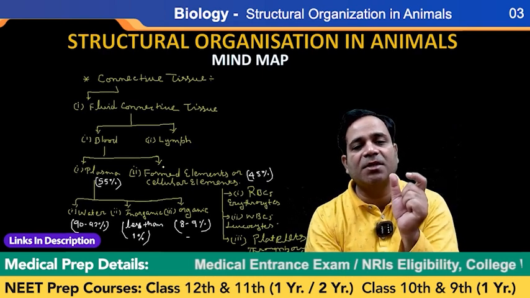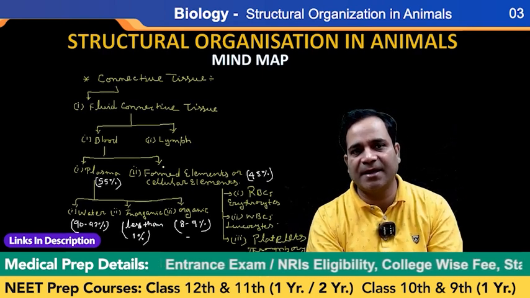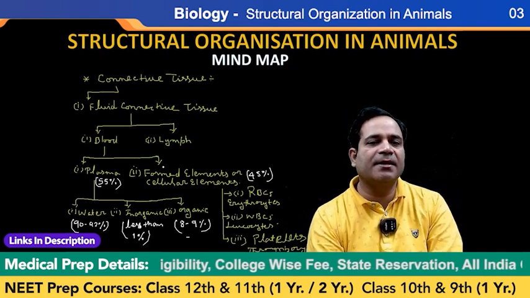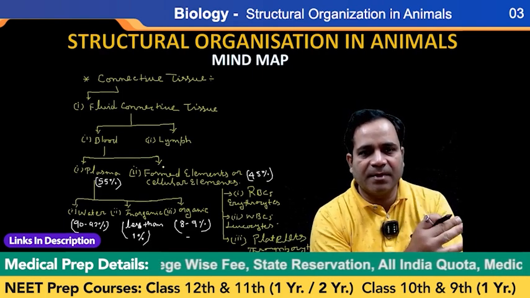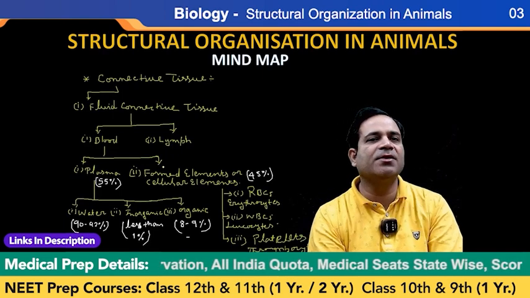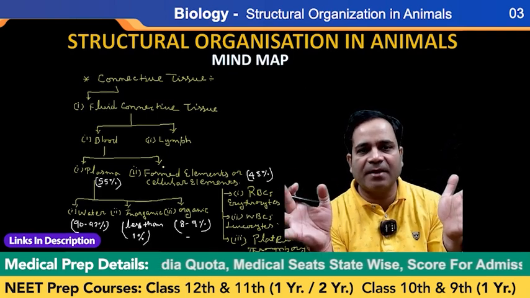Connective tissue, the first one is fluid connective tissue. Fluid connective tissue, my dear, is divided into two parts. Number one is blood, and the second one is lymph. Blood is further classified into two parts, that is plasma and formed elements.